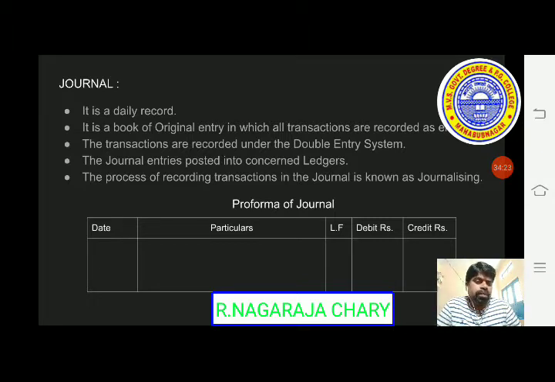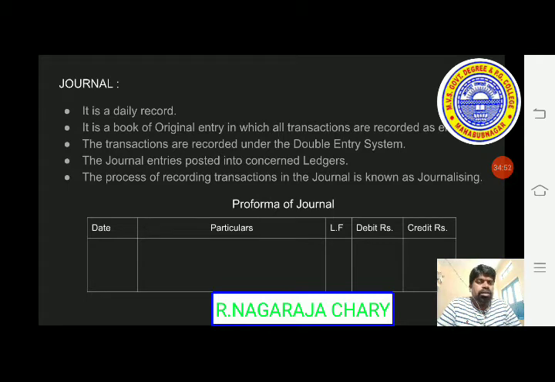Of course, sometimes the single entry system is also followed, but generally it is understood that the double entry system is to be followed. Okay. Next, journal entries are posted into concerned ledgers. After completing writing journal entries, those journal entries are to be posted into concerned ledgers. The process of recording transactions in the journal is known as journalizing.